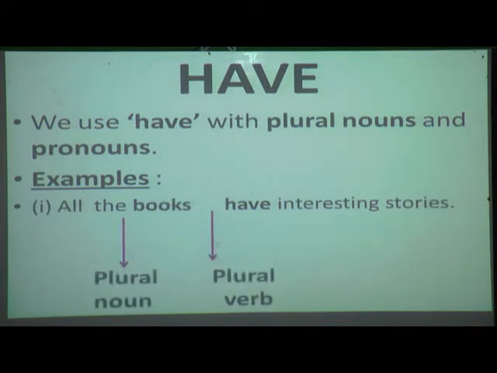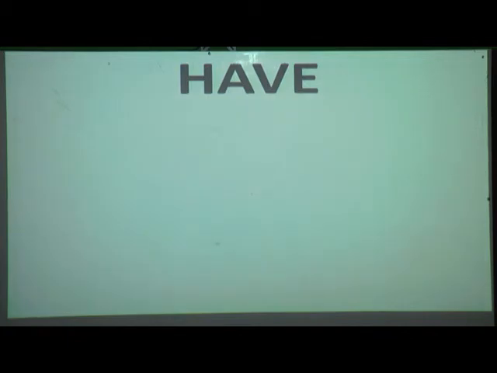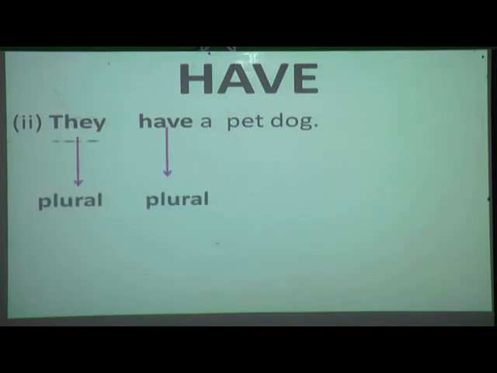Now here, books is what? A plural noun, and have is what? A plural verb. One more example we can see: They have a pet dog. Now what is "they", students? Yes, they is a pronoun and have is what? A verb. So they is a plural pronoun. And which verb have we used? That is H-A-V-E.